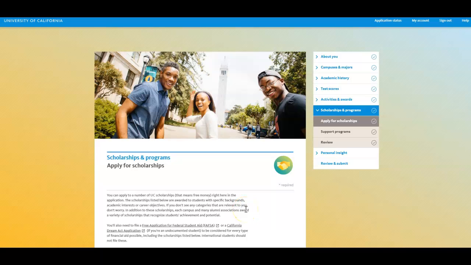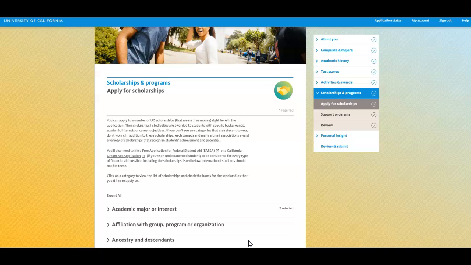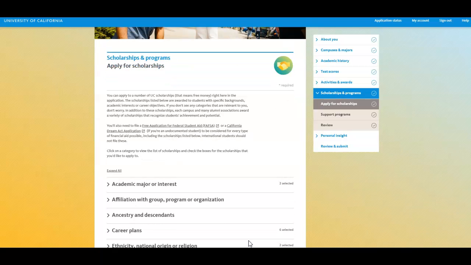We have made excellent progress, you guys. We've done probably a good portion of the application and we're getting towards the end. The scholarship and programs section is, in my opinion, what makes the UC application awesome, in addition to the fact that it is a pretty intuitive application. But this section certainly makes the UC app stand out, and it reminds me why the UC is the UC, meaning that they are top-notch.